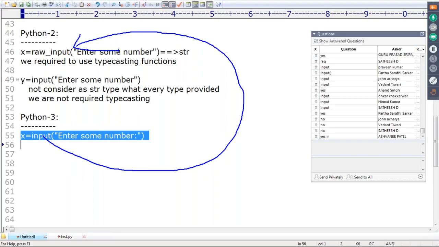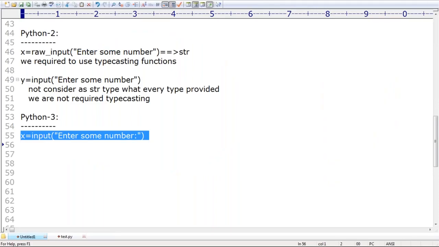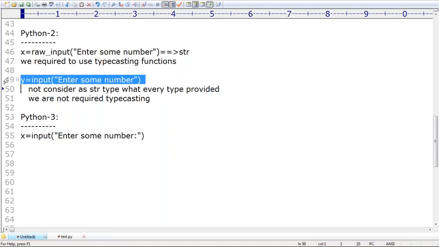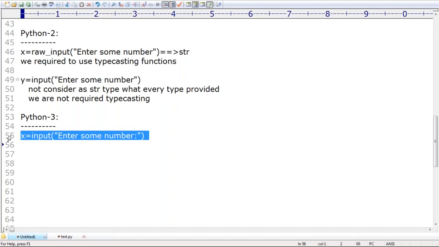Because the same confusion an interviewer may create in the interview room, and then you have to answer with a clear explanation. Are you able to understand my intention? In Python 3, whatever input function we have is not equal to the input function present in Python 2. This one is equal to which function?